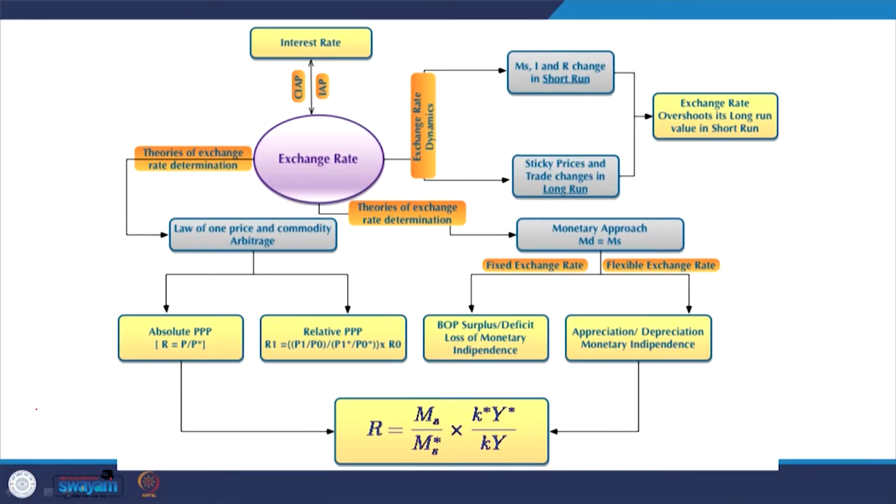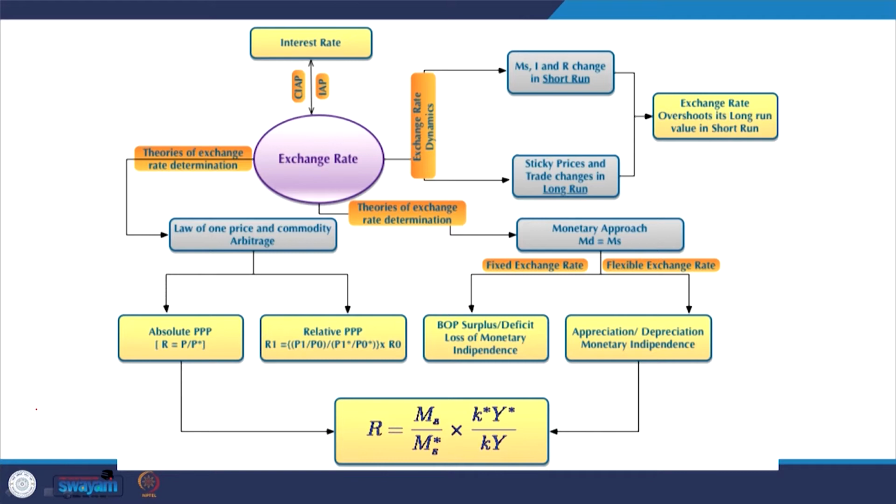Now, to discuss these two aspects, we have already covered some theories of exchange rate determination, how interest rate is determined, then the law of one price, commodity arbitrage.